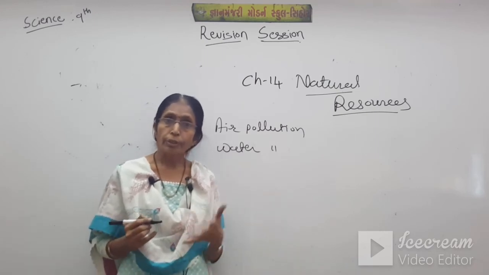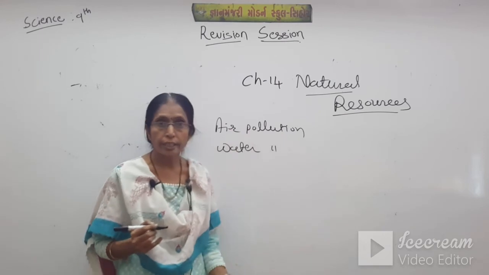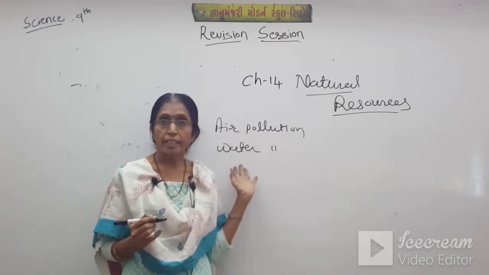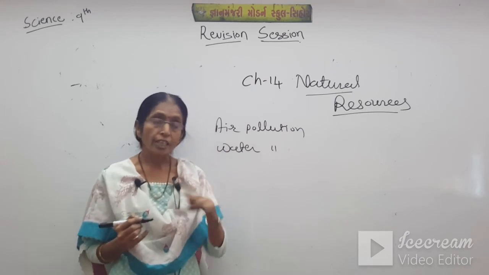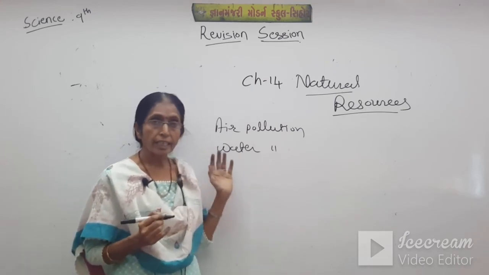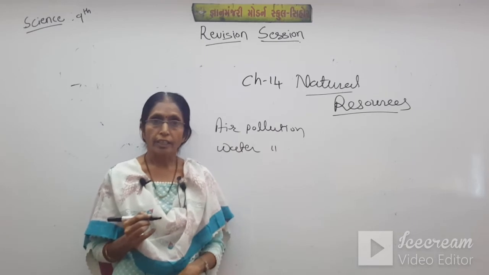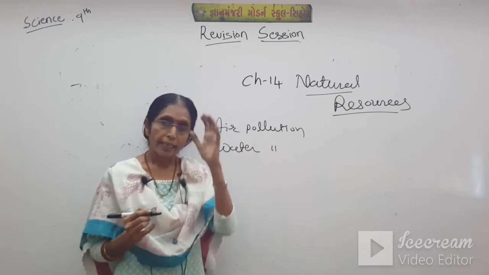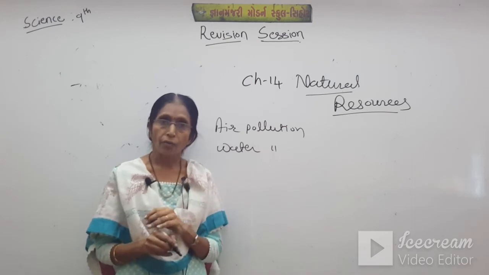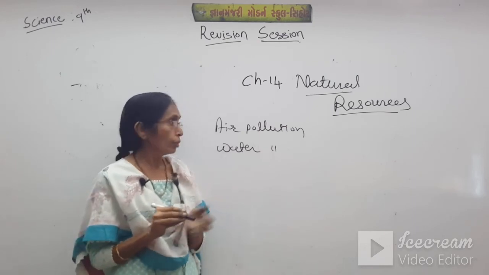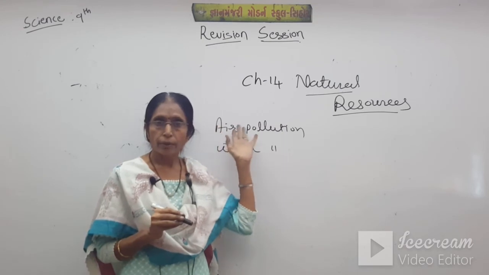So due to this human activity, air pollution is there. The gases which are coming from the factories are dissolved in water, means in rain, and we get acid rain. So it is very harmful for us. So we have learned about this.